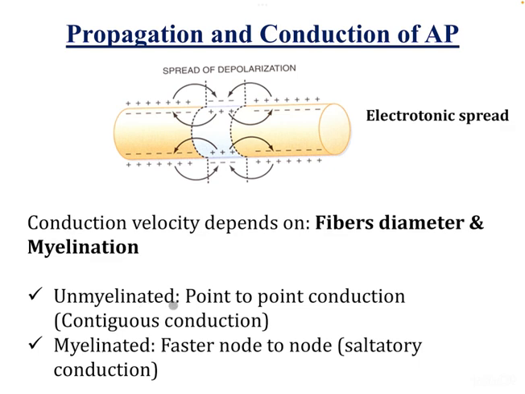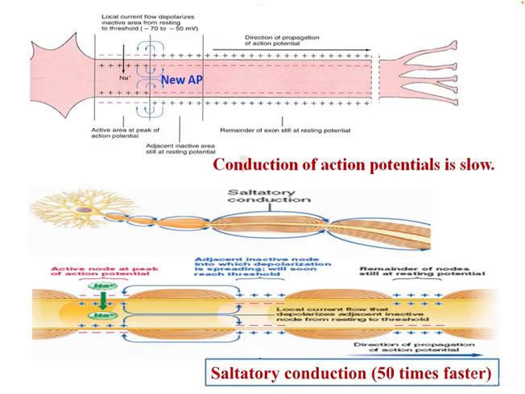In the unmyelinated nerve fiber, the conduction of action potential is point-to-point conduction, also known as contiguous conduction, and in the myelinated nerve fiber, it's a faster node-to-node or saltatory conduction. Let's see in a diagram. This figure shows the propagation and conduction of action potential in an unmyelinated nerve fiber, and the second one is a myelinated nerve fiber. Conduction in an unmyelinated nerve fiber is contiguous, meaning the action potential propagates in every patch of the membrane, and it's relatively slow propagation.